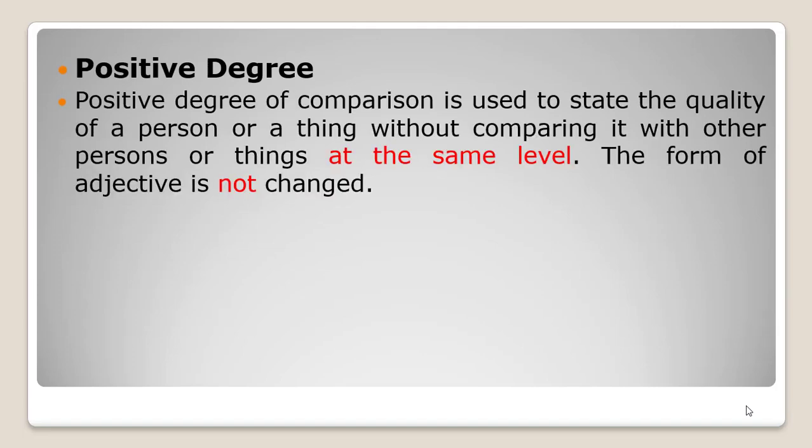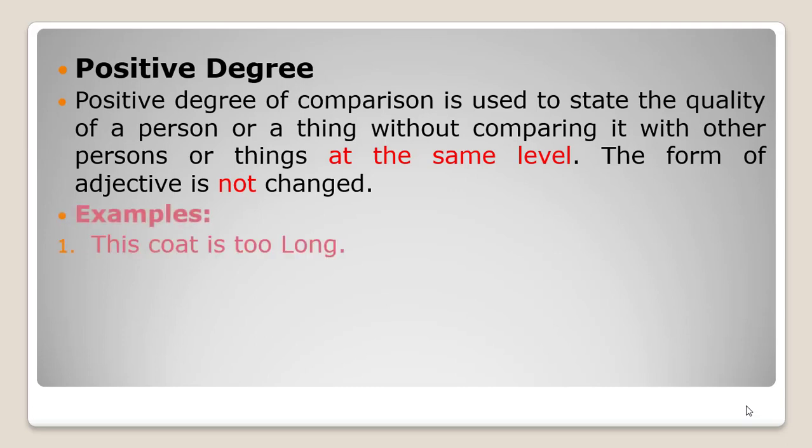Now let's start. What is positive degree? Positive degree of comparison is used to state the quality of a person or a thing without comparing it with other persons or things at the same level. It means at the same level we are not comparing the things or persons with anyone. That's why the form of adjective is not changed.